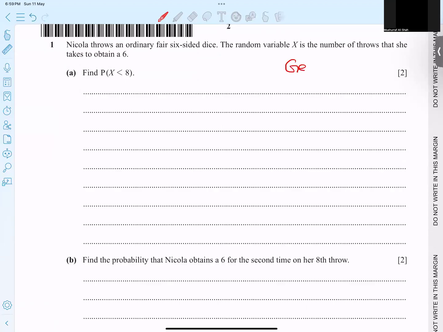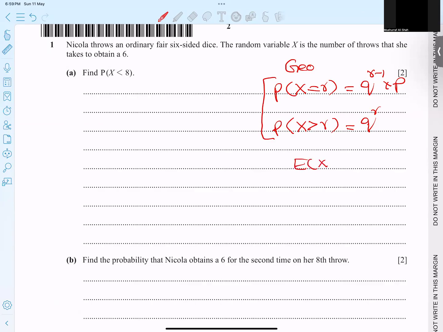For geometric probability, we have two formulas: one for equal to R, and one for more than R. Make sure the equal to R formula is q to the power R minus 1, into p, and the more than R formula is q to the power R. One more formula: E of X is equal to 1 over p. I think this will not be used in this question, but anyway, just an idea.